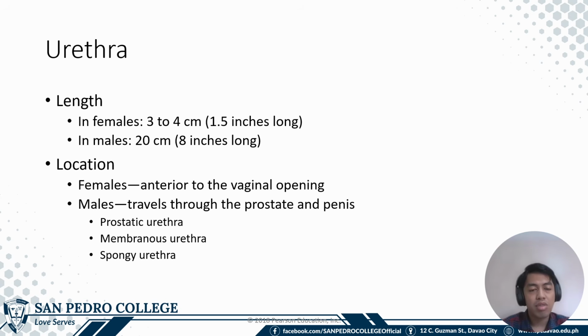Comparing the urethra of male and female, the female is shorter at 3 to 4 cm. The urethra of the male is longer because it courses through the penis, whereas in females there is no penis. So it is shorter.